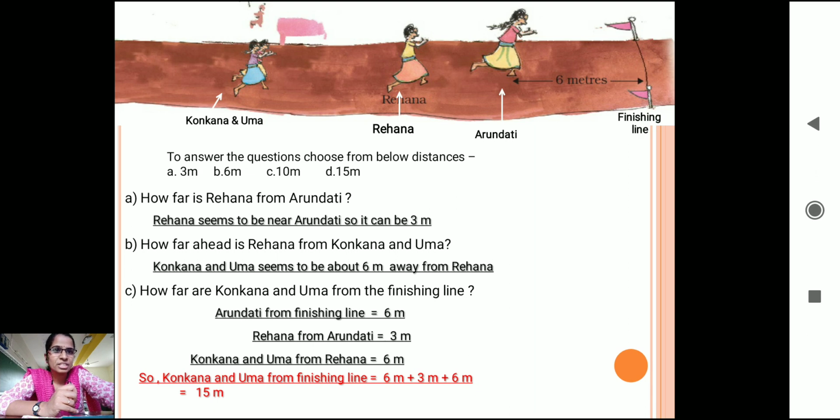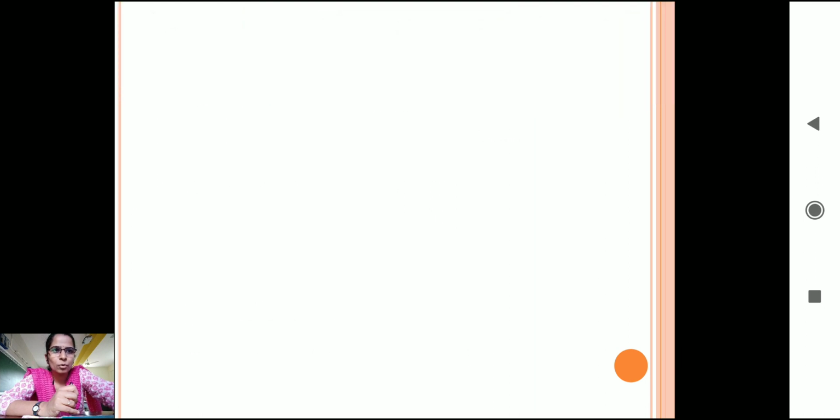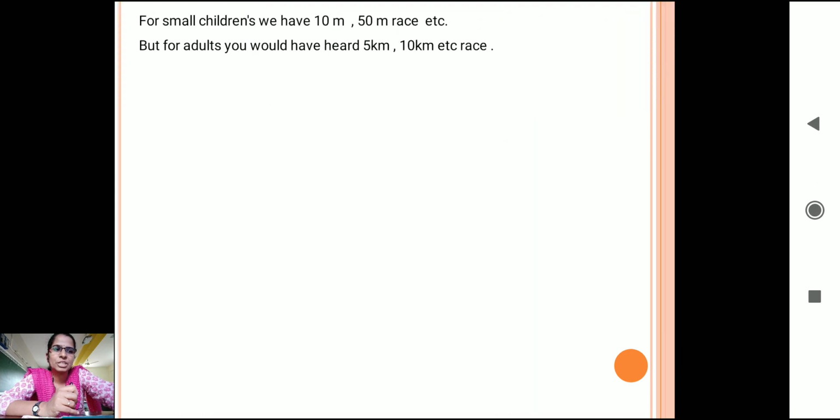So we saw such interesting things, which you also have in your regular sports day races. We always see who is second, who is third, right? So it is estimated how near you are to the first person, and then they calculate the distance also. Now, going further, we have seen here that 1 meter is equal to 100 centimeters. Small children have a 10 meter race, 50 meter race, etc. But for adults, you may have 5 kilometer and 10 kilometer races.